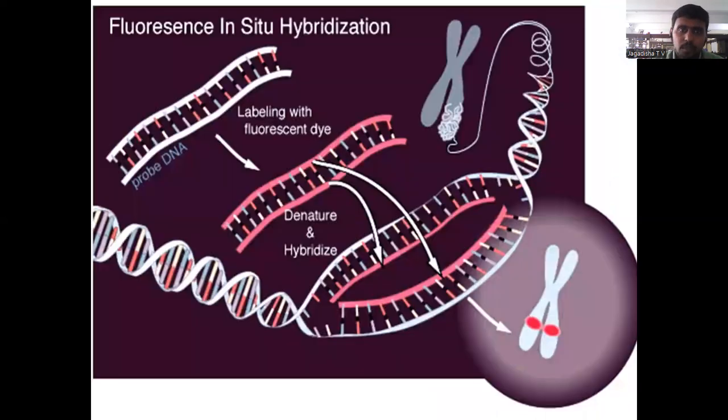This is a flow scheme of how fluorescence hybridization takes place. This is a double stranded DNA, labeled with a fluorescent dye. Wherever there is a chromosomal abnormality, the probe will go and bind, and it will give a fluorescent signal. This fluorescent signal can be captured through fluorescent microscopy.